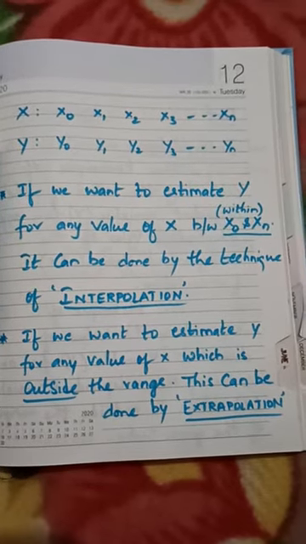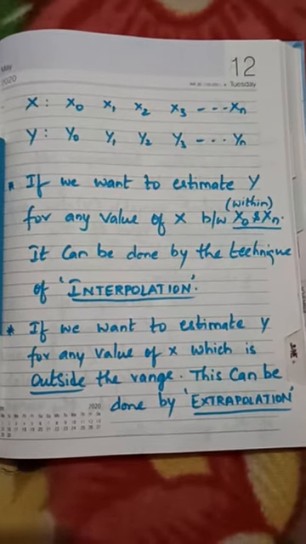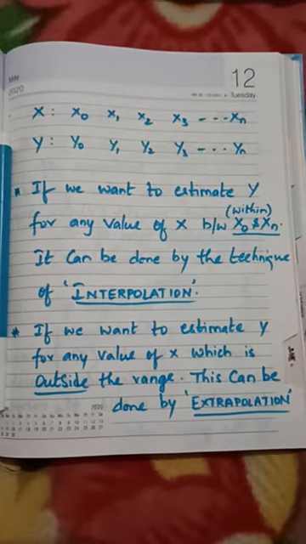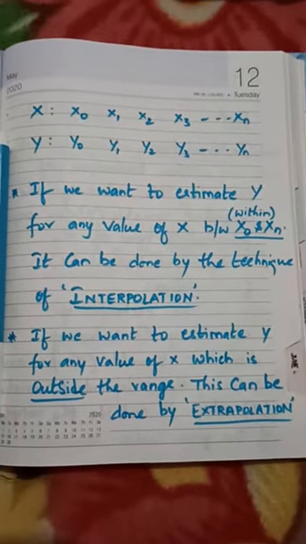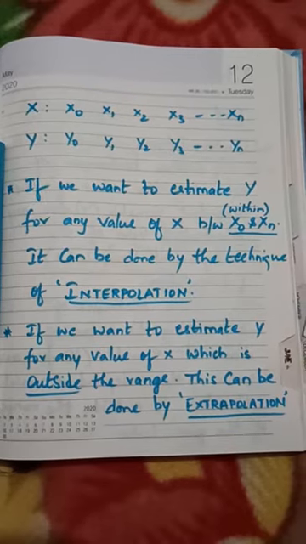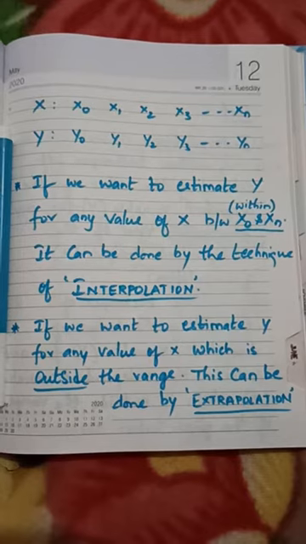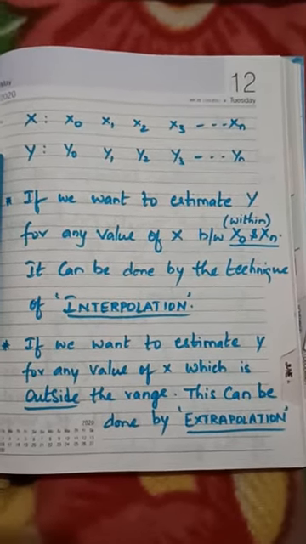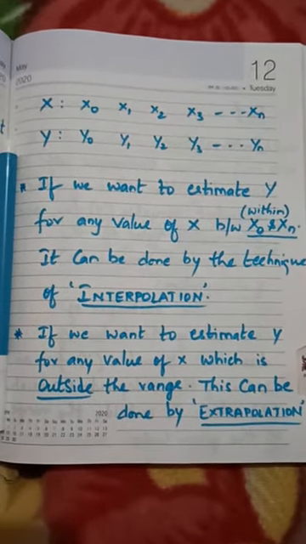So within means interpolation, outside the range means extrapolation. Generally, this concept is for estimating the missing value within, as well as the missing value of a future term outside the range, using statistical techniques. Now let us see the definitions of interpolation and extrapolation.